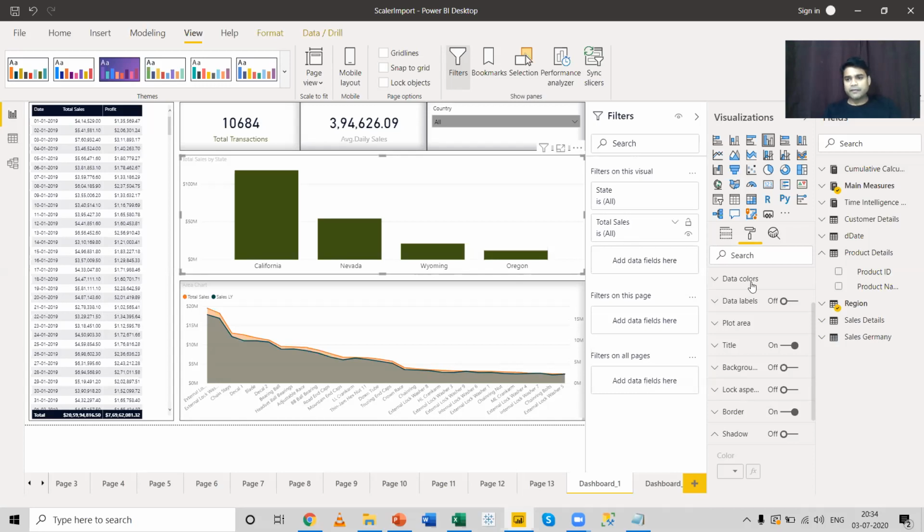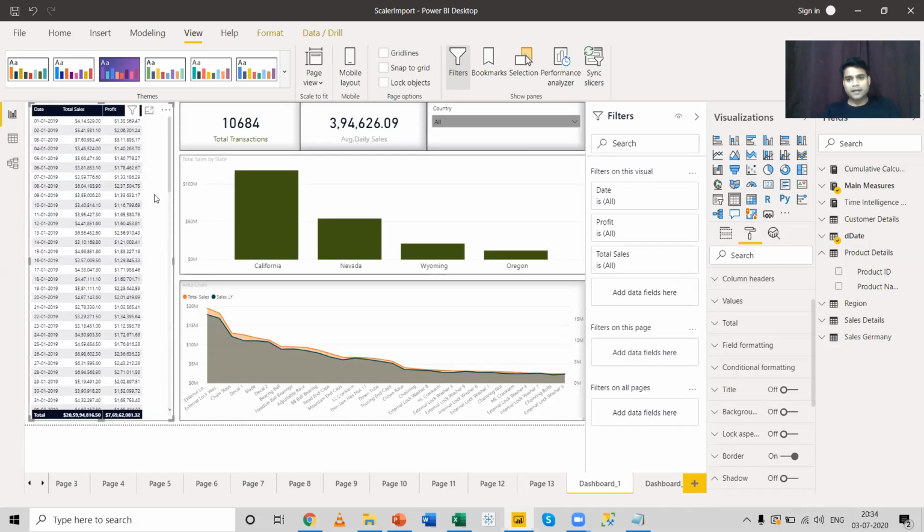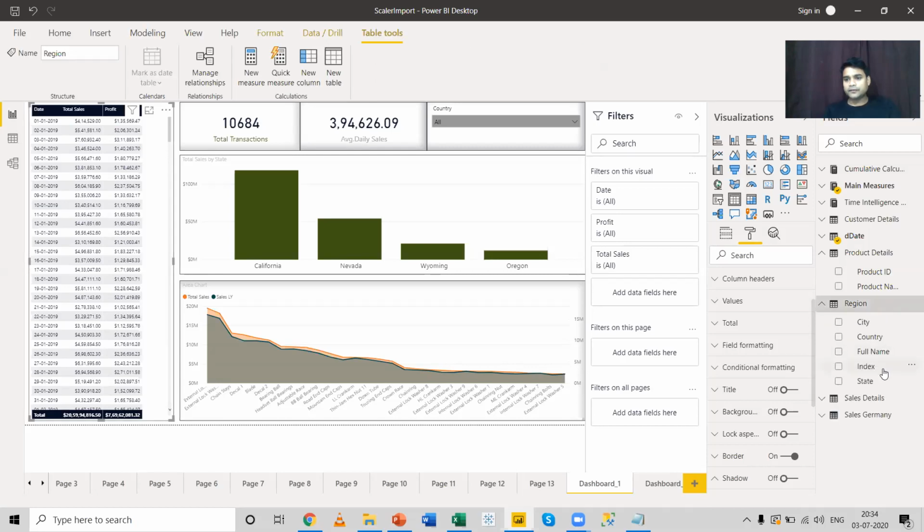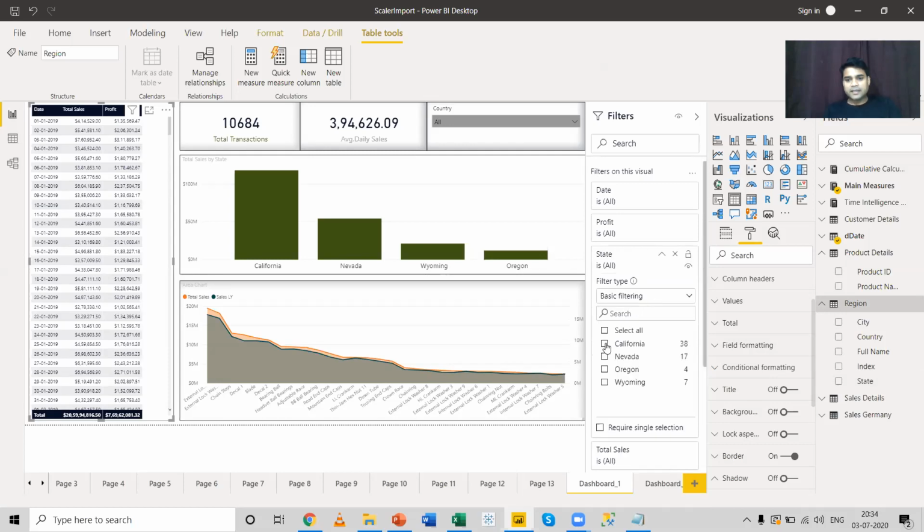Now suppose I select this particular chart, this table over here. What I can do is bring a filter over here in terms of state. So I bring the state over here. Now, if I select California from here, only this table will change. The other visuals in this dashboard will remain unchanged.